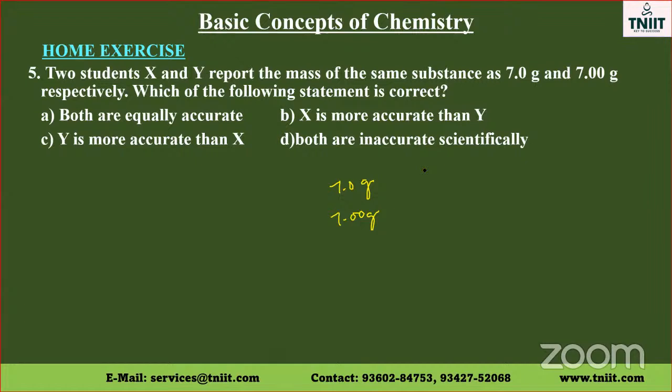So both are inaccurate scientifically. If it is 7 grams, the number of significant figures is 1. Here the significant figures are 2, and here 3. Therefore, both are scientifically incorrect.